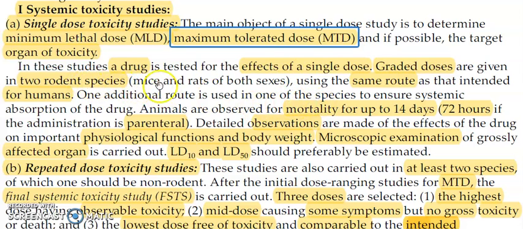If you have given the oral route for mice, then for rats you can give another route, so that you can ensure the systemic absorption of that particular drug.